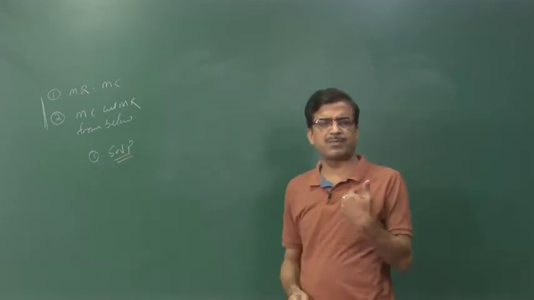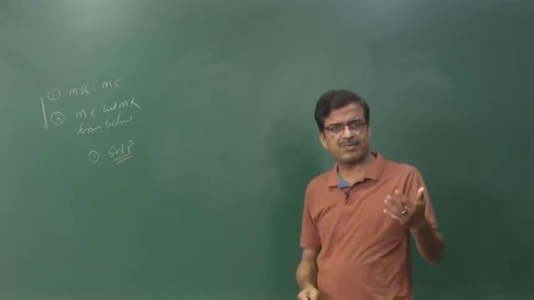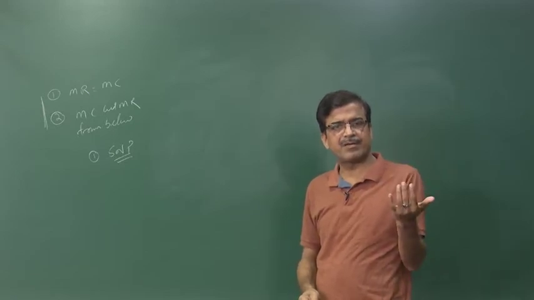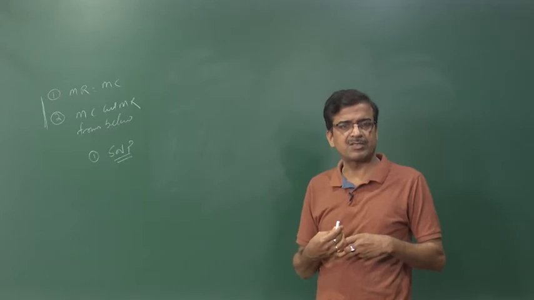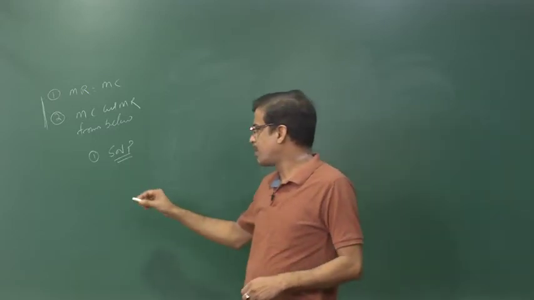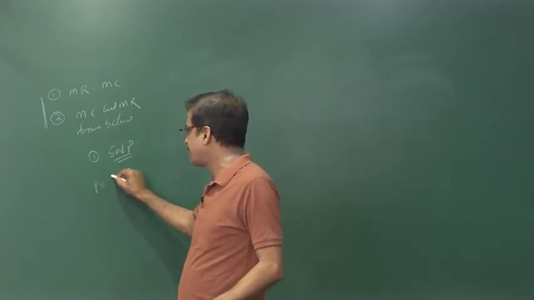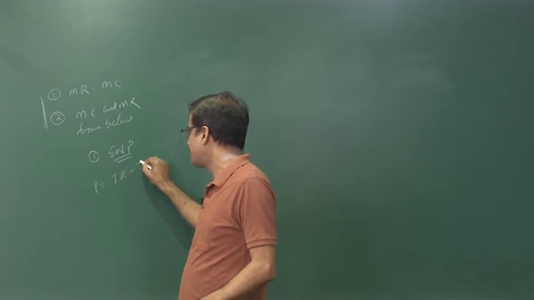Actually, supernormal profit means excess profit. How is the profit calculated? Profit can be calculated by taking the difference between the revenue and cost, that is, total profit can be calculated by taking the difference between your total revenue and total cost.